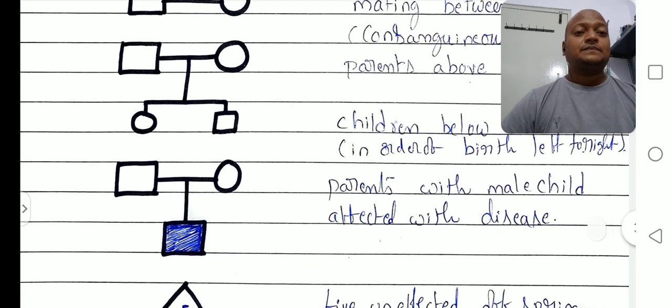Next, what do you identify in the next figure? First one, male and female marriage, first generation, and only the male child is filled with color. Filled with color means he is suffering with some disease. That disease is not there in the parents, but he is suffering. What is the reason? We'll discuss later. You understood or not? Parents are normal or carriers, but the child is an affected child. Okay, right.